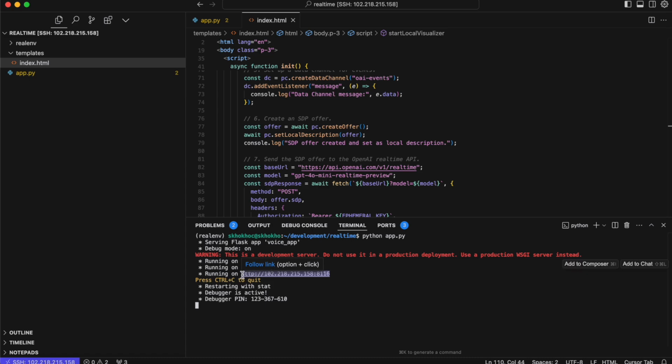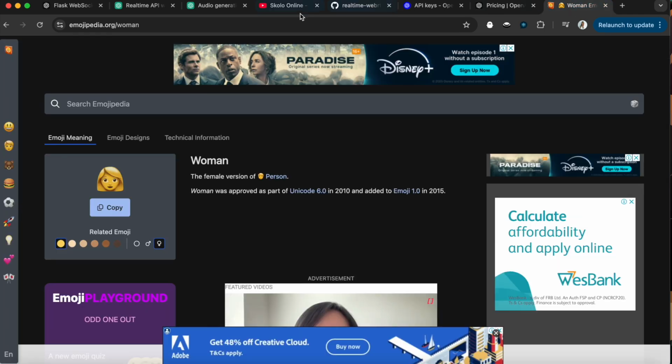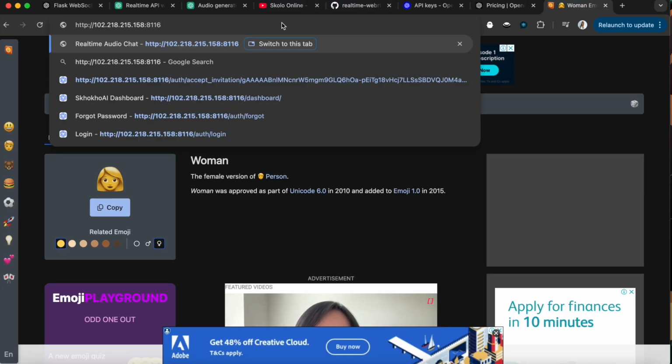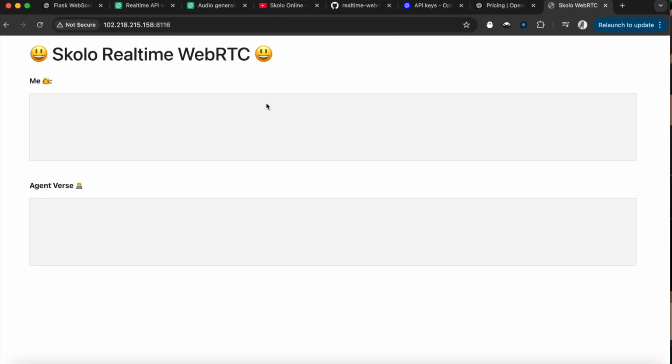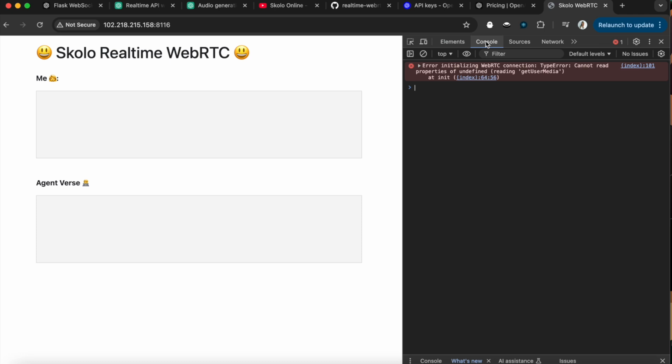This is my IP address. Because I'm running this on a virtual server, I should be able to just go to my IP address and do that. But when you get here, you don't see anything. You see the web page itself, it's there, but if you inspect this and go into the console, you will see that it could not get user media, so it couldn't initialize the WebRTC.